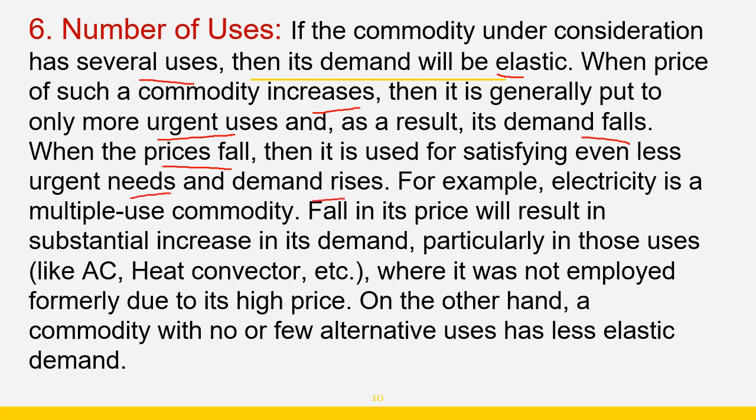For example, electricity is a multiple use commodity. It is used for lighting, room heating, air conditioning, cooking, etc. Fall in its price will result in substantial increase in its demand, particularly in those uses like AC, heat convector, etc., where it was not employed formerly due to its high price. On the other hand, a commodity with no or few alternative uses has very less demand.